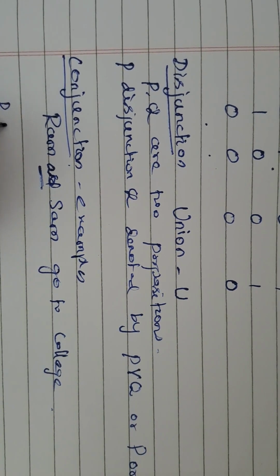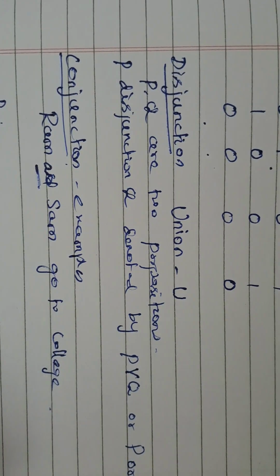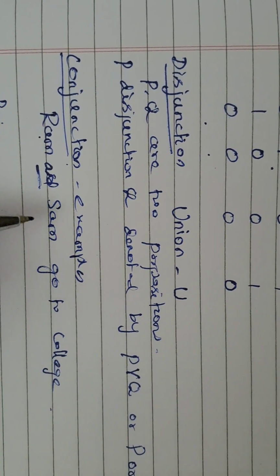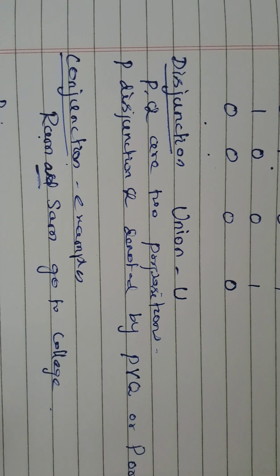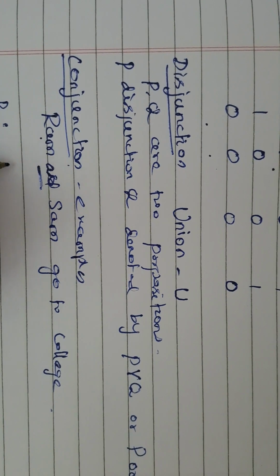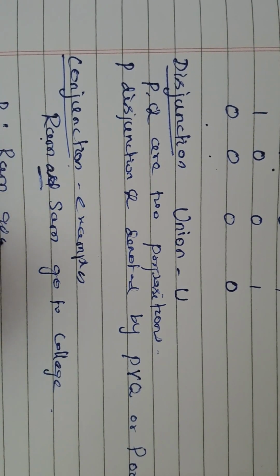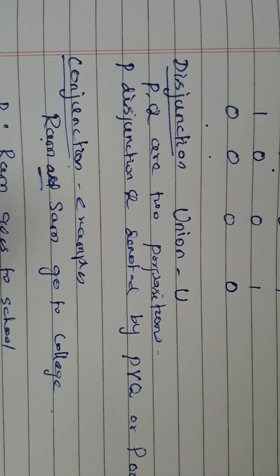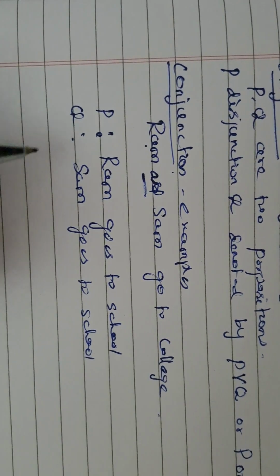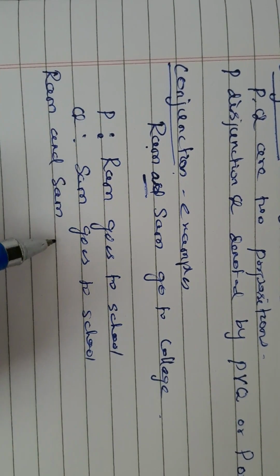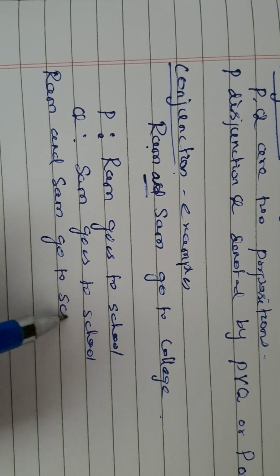Because usually people will take P as Ram and Sam go to school, that's all. It is not like that, because Ram goes to school is one statement, Sam goes to school is another statement, and "and" is the conjunction. So we have to define it like this: P, Ram goes to school, and Q, Sam goes to school. Then Ram and Sam go to school.